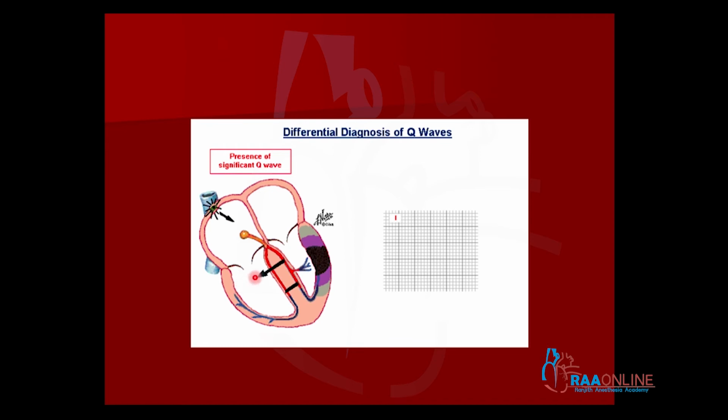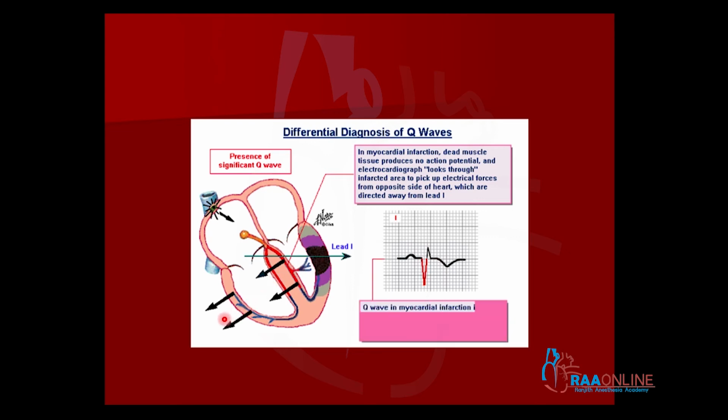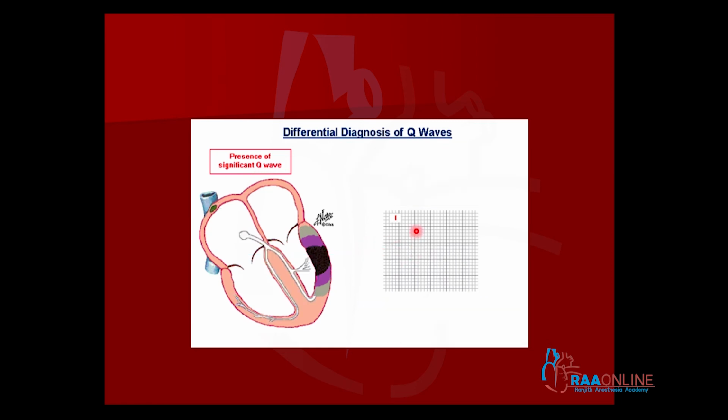Now we must understand how the Q waves are produced. It is not as if the infarct myocardium is capable of producing a Q wave. The infarct myocardium does not produce any wave at all. It cannot produce a positive wave, it cannot produce a negative wave. Normally, when the right ventricle is depolarizing towards the right side, there is a major left ventricular depolarization coming towards the left side, which is supposed to produce the R wave in V5, V6 or L1. Here we can see this area is infarcted now.